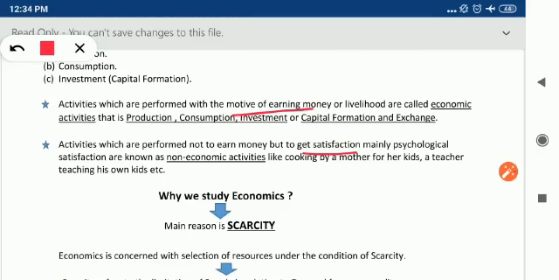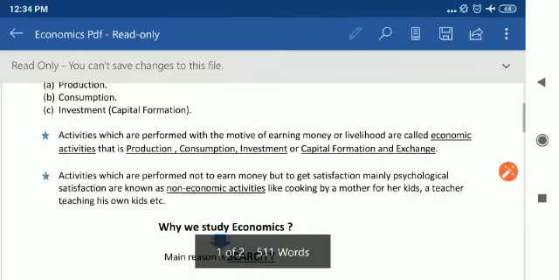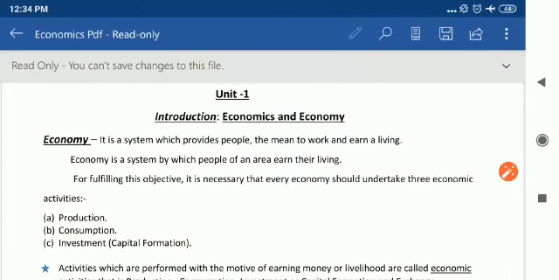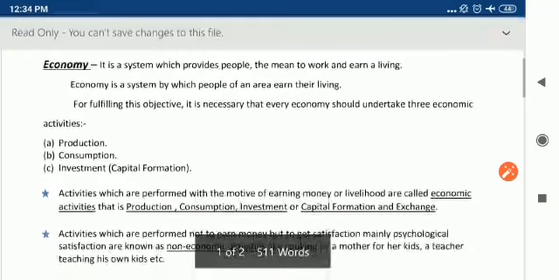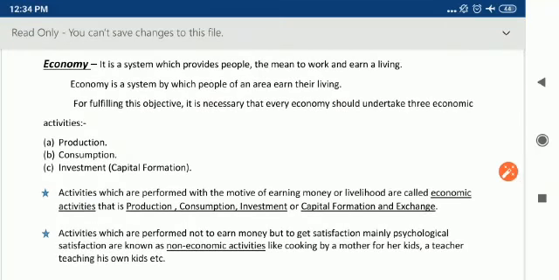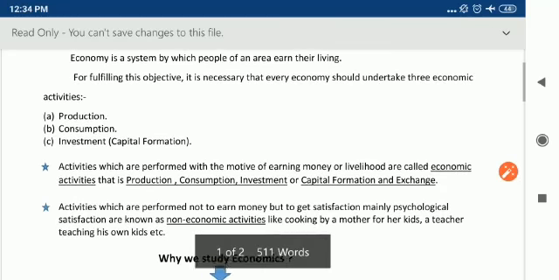In the next video I'll explain why we study economics. Till then you have to study again what I have explained in these two videos. What is economy? What are the economic activities, or we can say there are four activities, that is production, consumption, investment and distribution of income. Then I explained what are economic activities and what are non-economic activities.